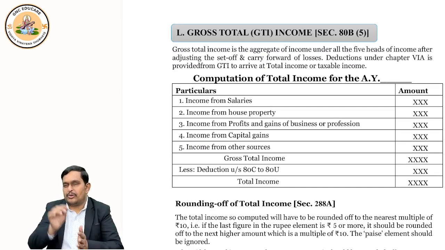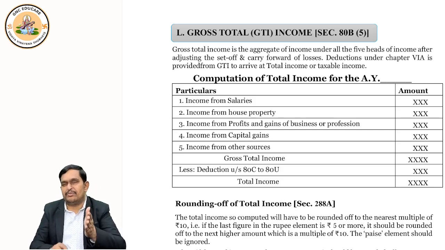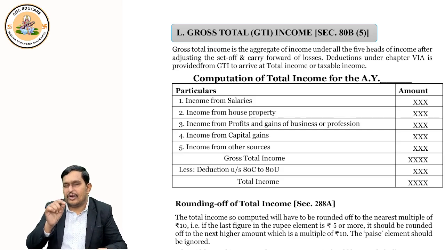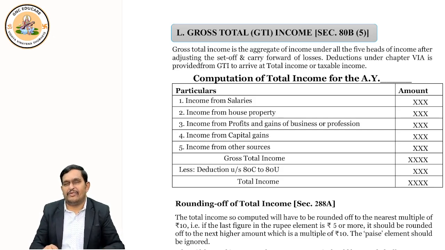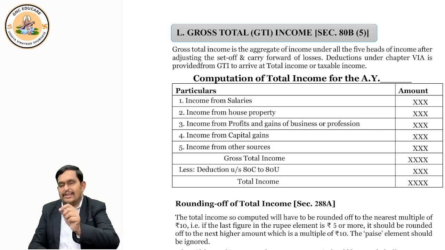So when we total these 5 heads, income from salary plus house property plus business and profession plus capital gains plus other sources, we get something called gross total income.